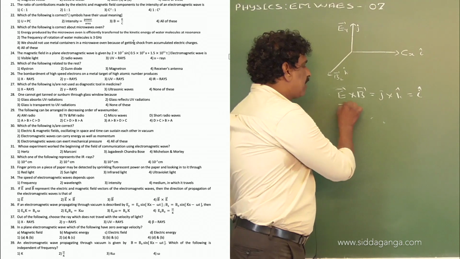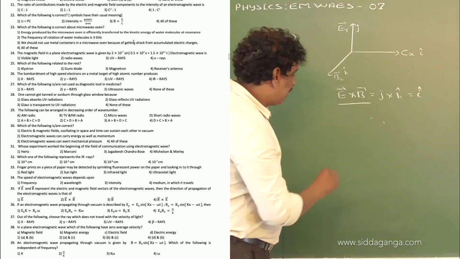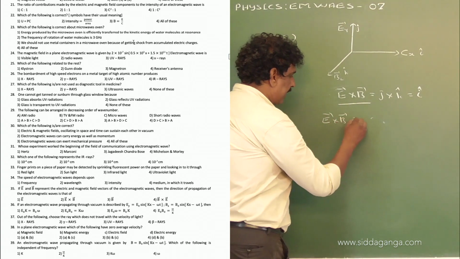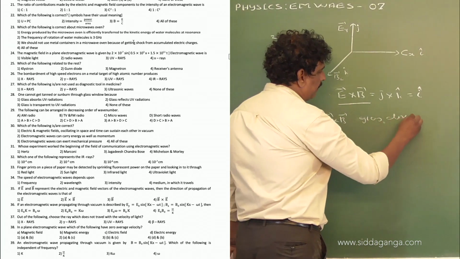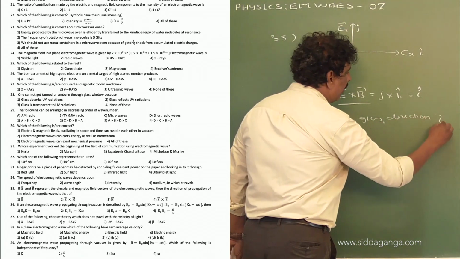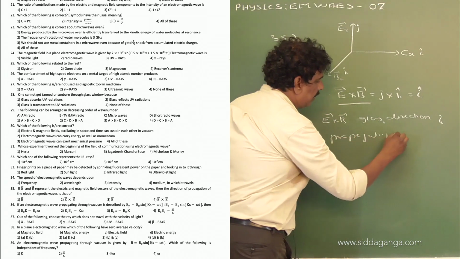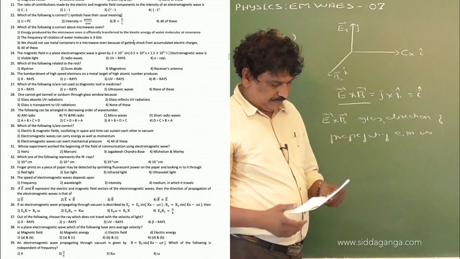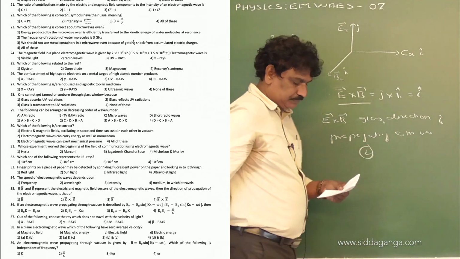Therefore, E cross B always represents the direction of propagation of the electromagnetic wave. So E cross B gives the direction of propagation of the electromagnetic wave. So the right option is 2.